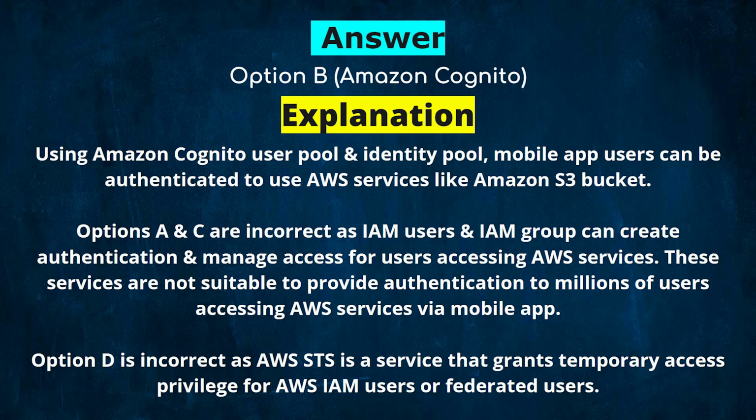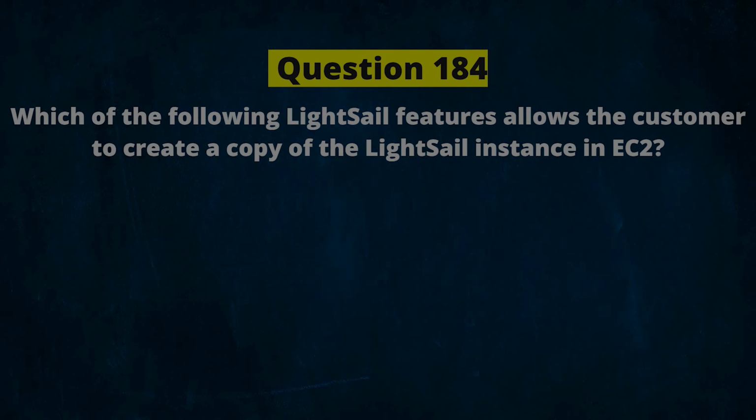Options A and C are incorrect, as IAM users and IAM groups can create authentication and manage access for users accessing AWS services. These services are not suitable to provide authentication to millions of users accessing AWS services via a mobile app. Option D is incorrect, as AWS STS is a service that grants temporary access privilege for AWS IAM users or federated users. Next question.